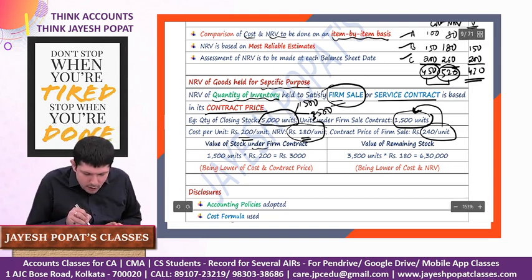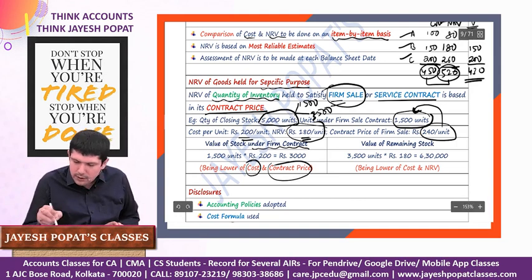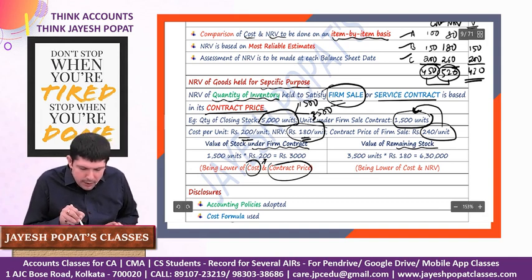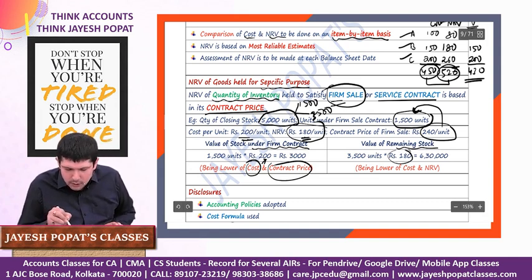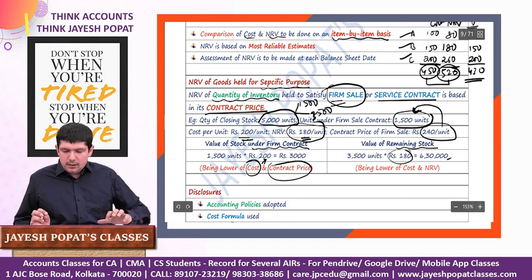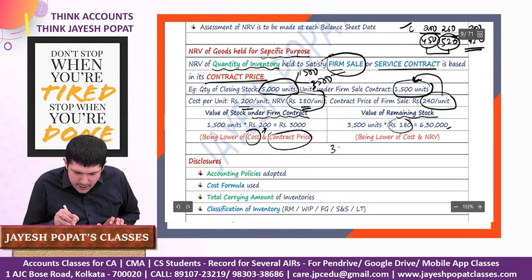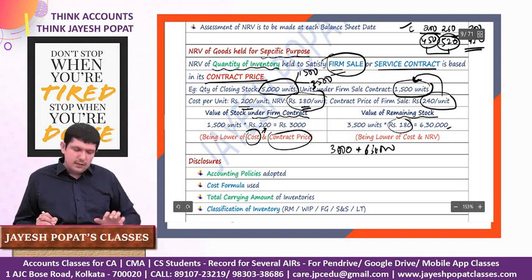So valuation of stock under firm sale contract, we'll be calculating at the lower of cost or the contract price. Cost is 200, contract price is 240, so 1,500 into 200. For the remaining stock, we will compare 200 and 180, so 180 is lower, so 3,500 into 180, 6,30,000. Total value of my inventory will be 3,00,000 plus 6,30,000.